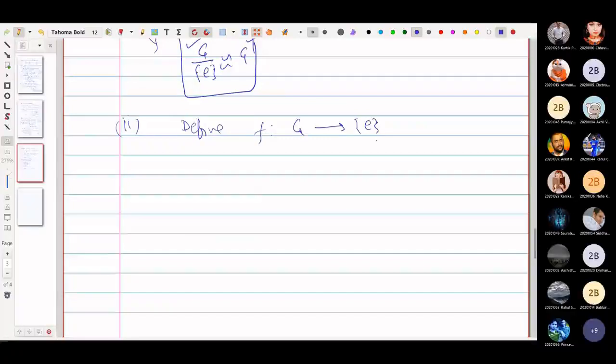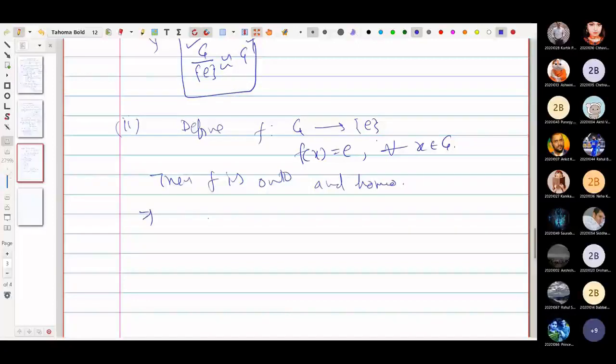Every element in G is going to be mapped to E, that is identity. So f(x) equals E for all x belongs to G. Then f is, of course, not one-one, and we do not require one-oneness here while using the fundamental theorem or first theorem on isomorphism. So f is onto and homomorphism as well.